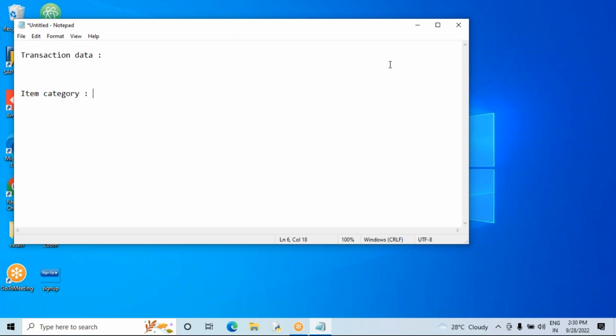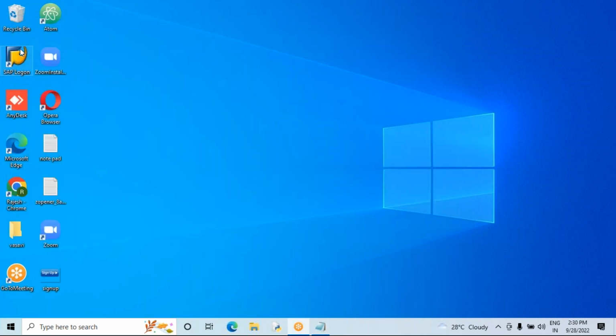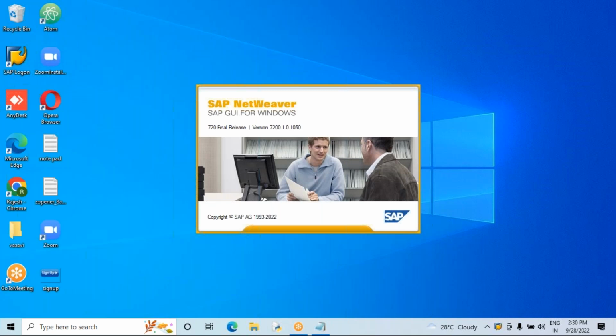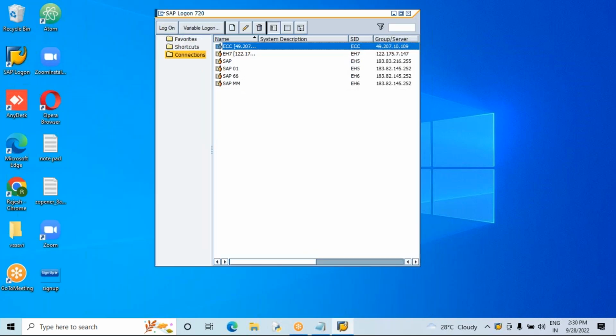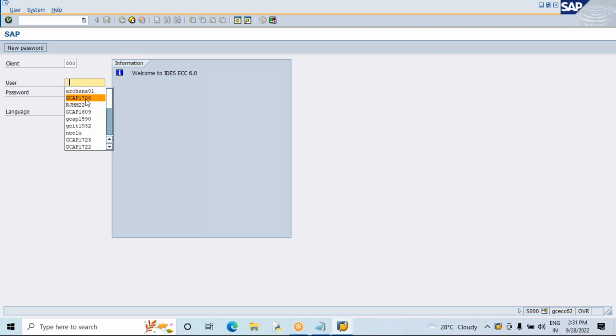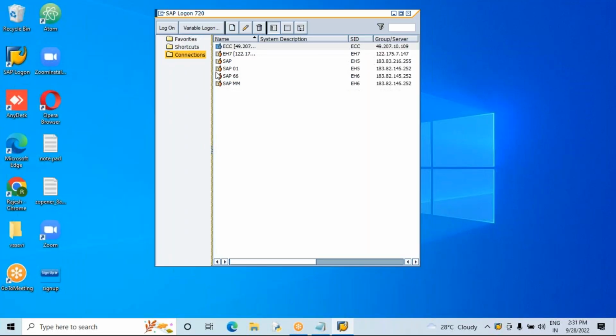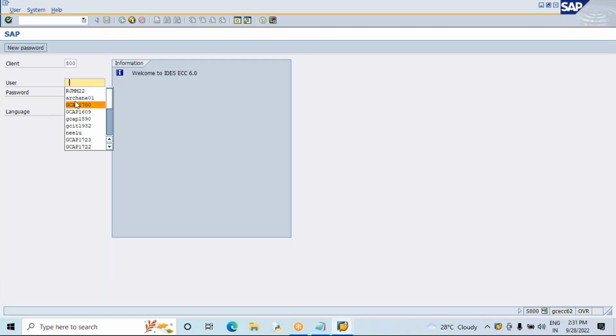So what is the navigation path here? Let me start the server for item category. Go to the login tab. I think this is our server. Yeah, my server is different, right? Okay.